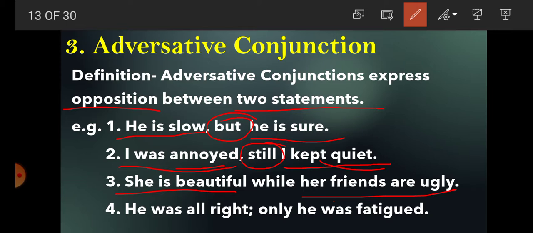So there is again opposition, and the opposition is expressed by the conjunction while. Fourth sentence, he was all right, only he was fatigued. So here, students, there is again opposition, and the opposition is expressed with the help of the conjunction only. So we have got here that adversative conjunction expresses opposition between two statements.